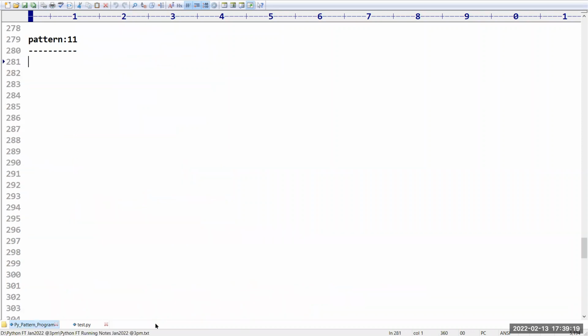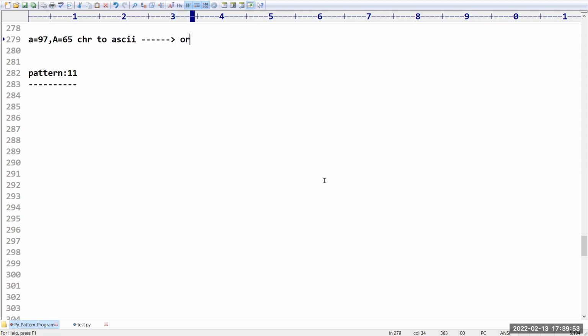Yes, so let me go to the 11th pattern. In this 11th pattern, I want to print alphabets. If you want to print alphabets, make sure you know the ASCII value of a, which is 97. What is the ASCII value of capital A? 65. How to convert a given character to its ASCII value?